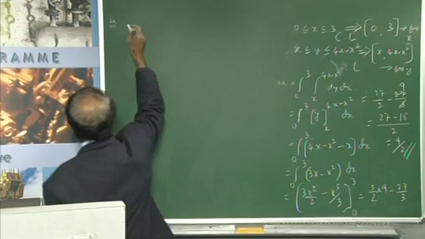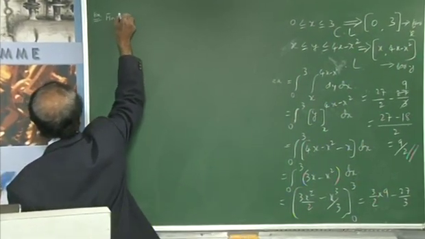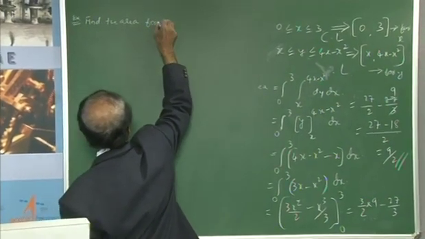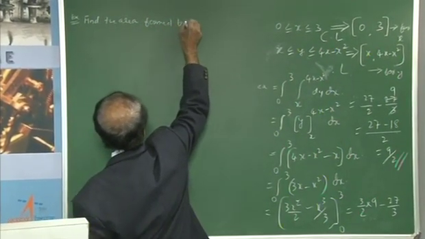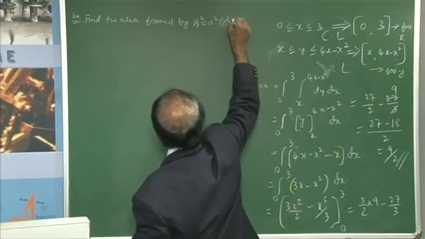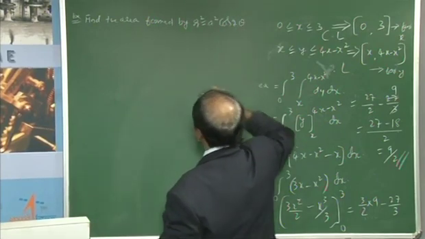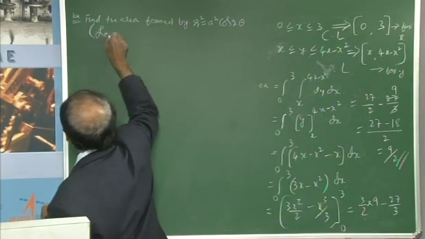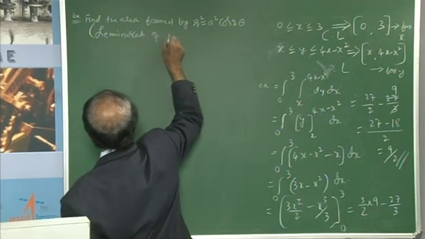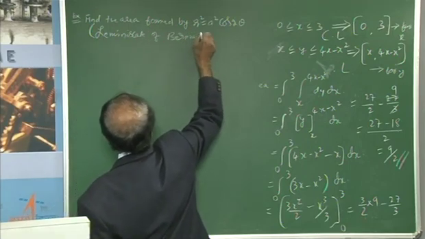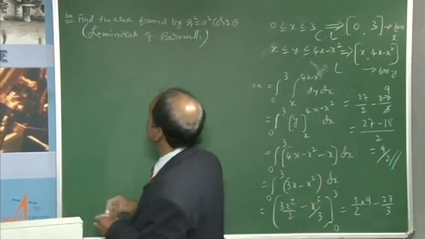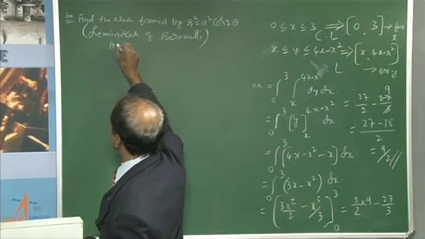Now, the situation goes like this: find the area formed by r square equal to a square cos 2 theta. This is called the lemniscate of Bernoulli, or pendant ribbon.